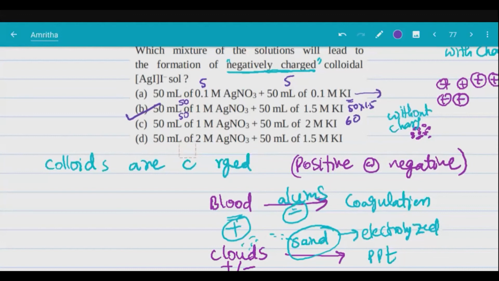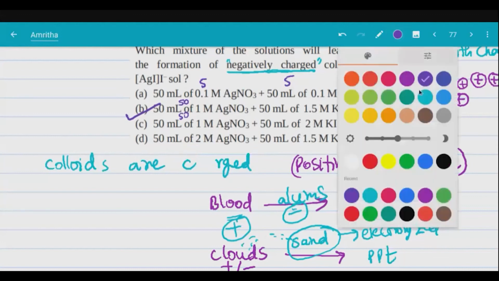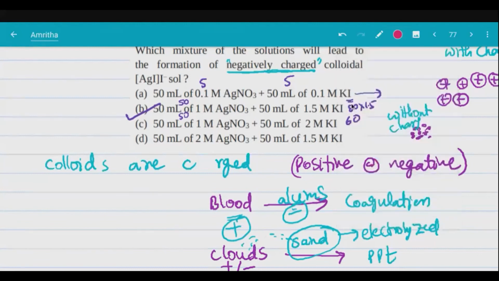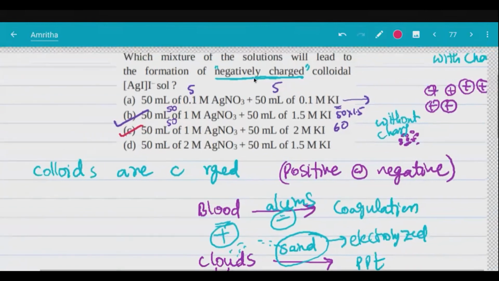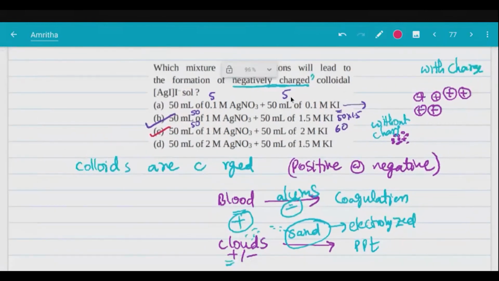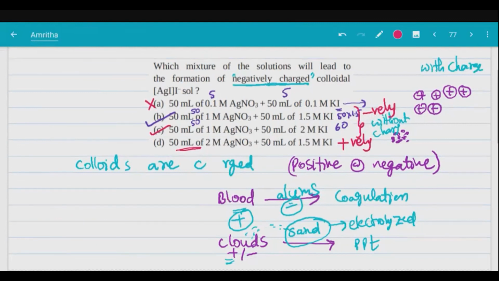So B and C, both should be correct here. In both cases, we get a negatively charged colloid. In option A there is no colloid formation, but here we get a positively charged colloid, while in these two cases we get a negatively charged colloid, because KI is extra.